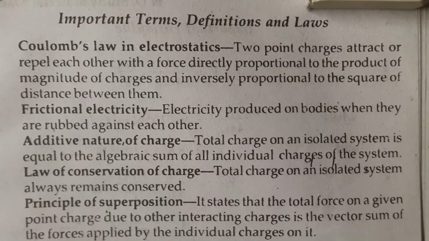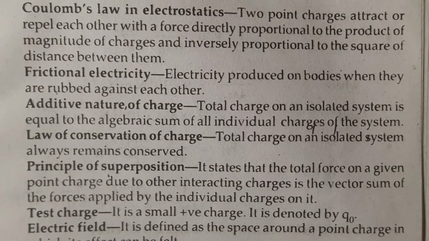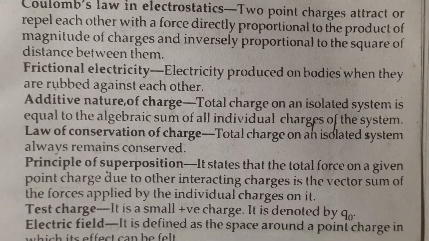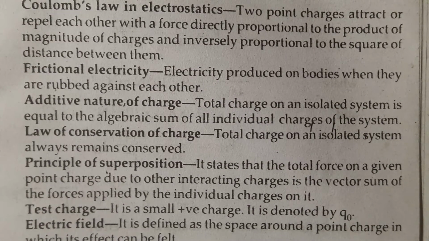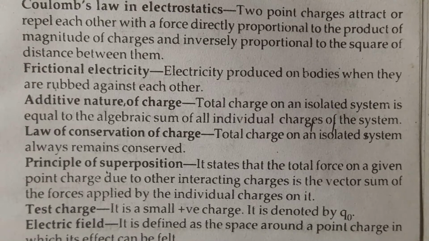Coulomb's law of electrostatics: two point charges attract or repel each other with a force directly proportional to the product of the magnitude of charges and inversely proportional to the square of the distance between them. Frictional electricity: electricity produced on bodies when they are rubbed against each other.